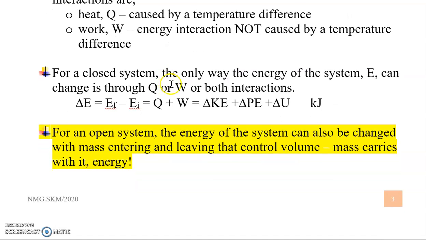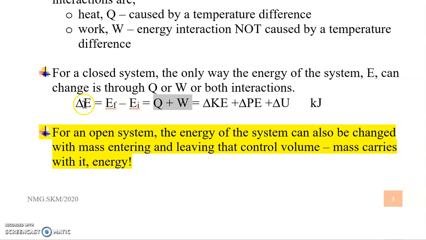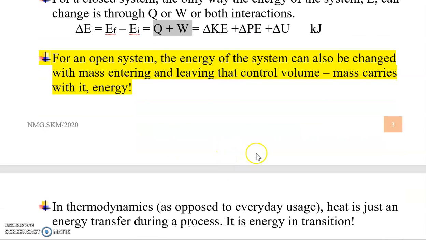For a closed system, the only way the energy of the system E can change is through Q or W. That means if Q and W are both 0, then delta E will be 0, which means there's no change in energy. Now for an open system, the energy of the system can also be changed by mass entering and leaving that control volume.